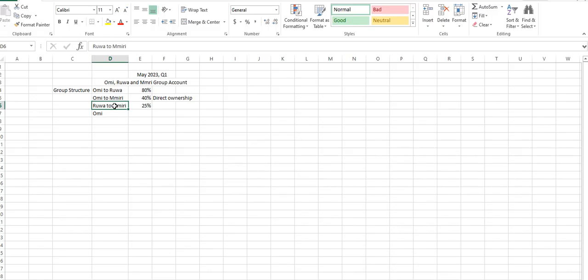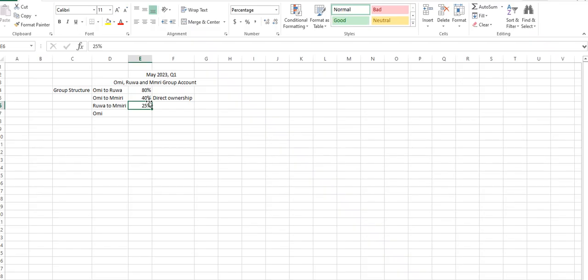So how do we get it? If Omi has 80% in Rua and Rua has 25% in Umiri, that means 80% times 25% will give us the indirect ownership. 0.2. Do you understand?